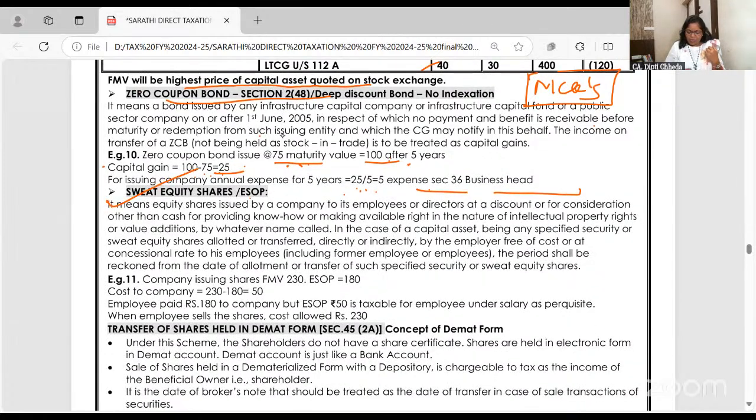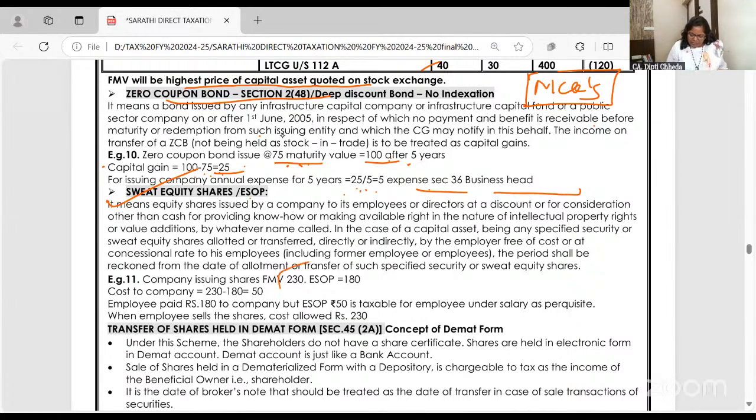Next is ESOP. What are ESOPs? The top level employees who are working with the company very closely are issued shares at less than market rate to give them an ownership feeling. You are not only getting salary, you will also get shares of the company. You also become owner of the company.